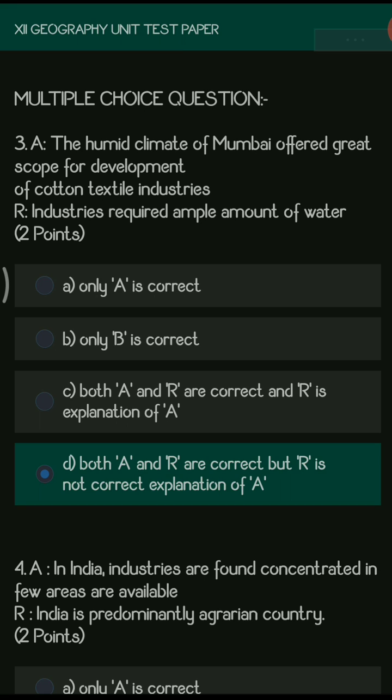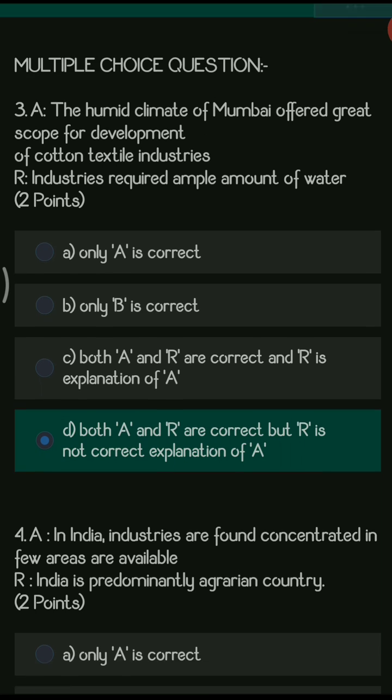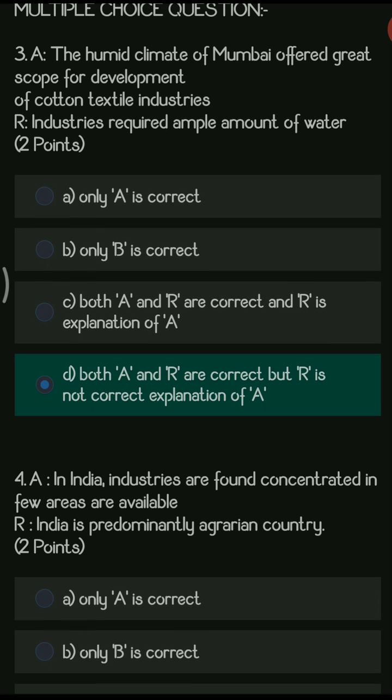Here we have A as assertion and R as reasoning. The assertion is: the humid climate of Mumbai offered great scope for the development of cotton textile industries, and the reasoning is: industries require ample amount of water. You have options like only A is correct, only R is correct, both A and R are correct and R is the explanation of A, and in the last option, R is not the correct explanation of A.